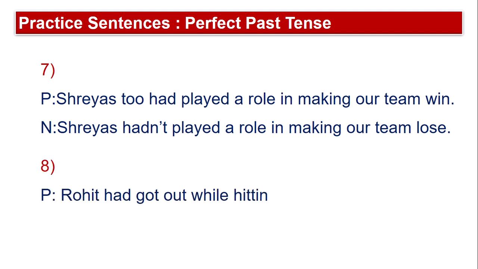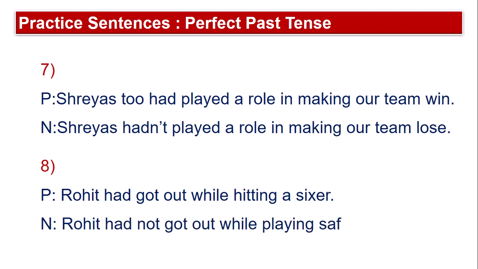Next sentence, Rohit had got out while hitting a sixer. So how did Rohit get out? So Rohit, he had got out while hitting a sixer. He wanted to hit a big one, but he failed in it. Rohit had not got out while playing safe. He was not playing safe, right?